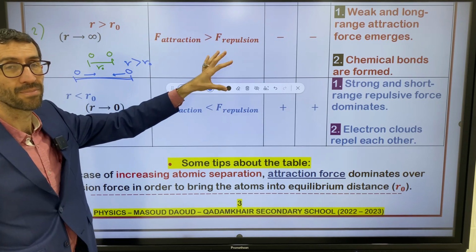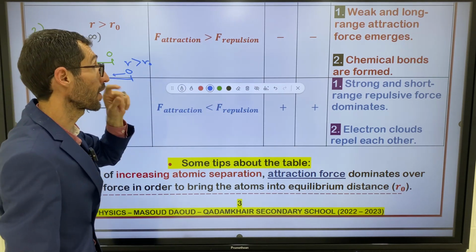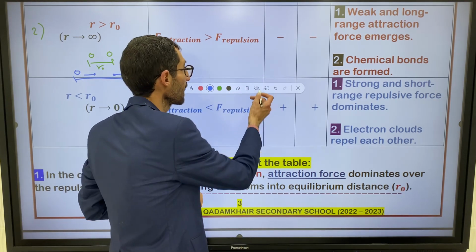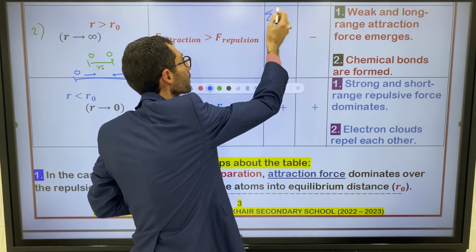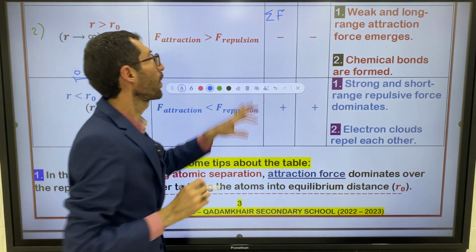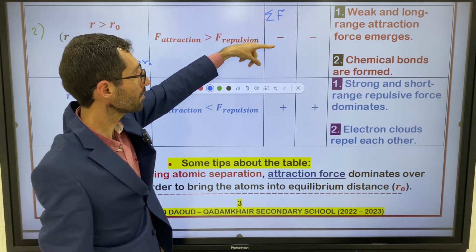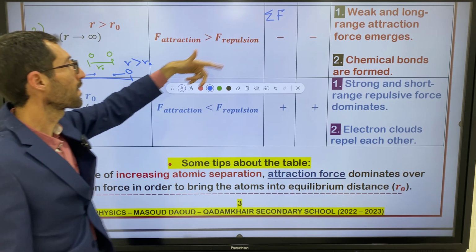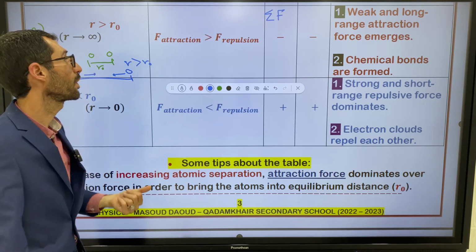It wins the battle here. It overcomes the force of repulsion. So let me write it here. This is sigma F, or summation of forces. Summation of forces is negative, right? If summation of forces is negative, it means force of attraction overcomes force of repulsion.